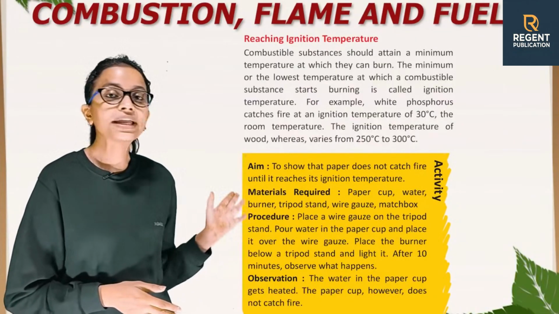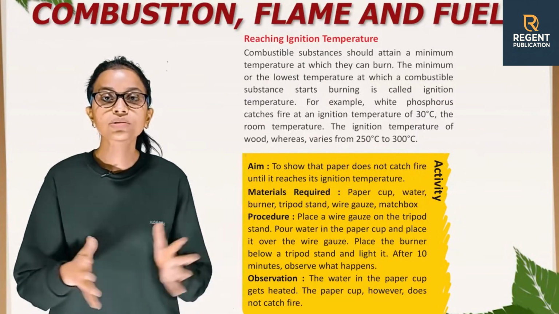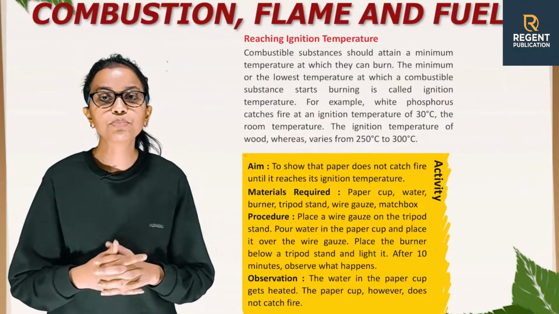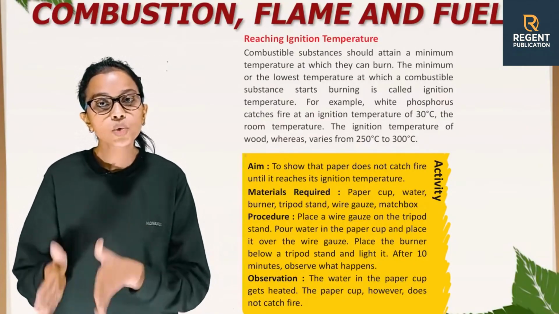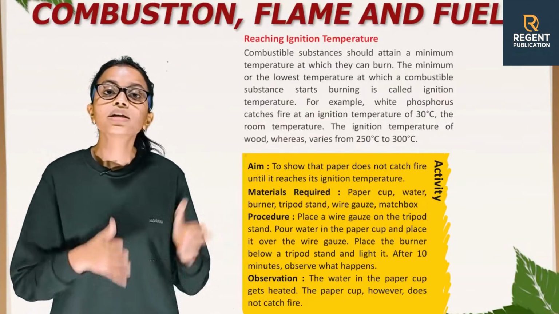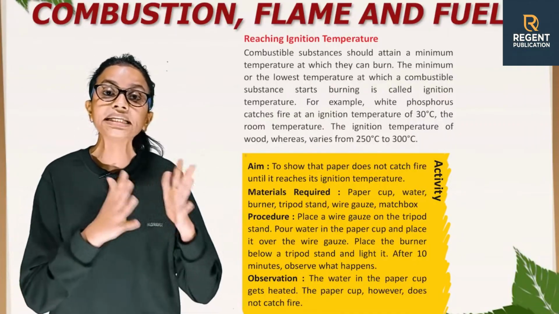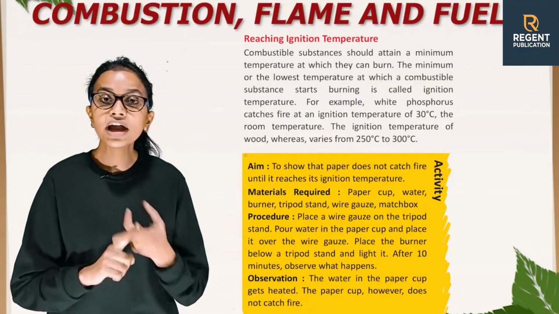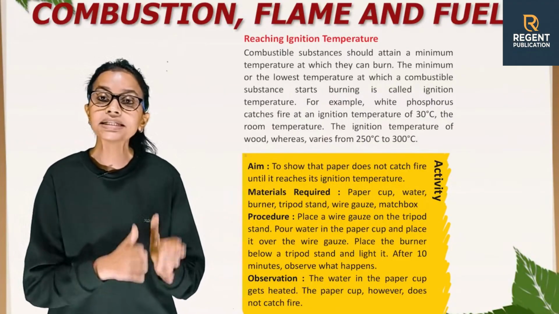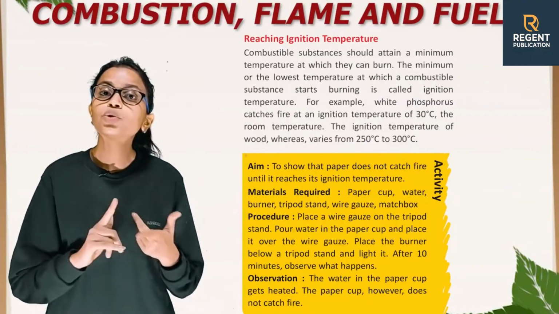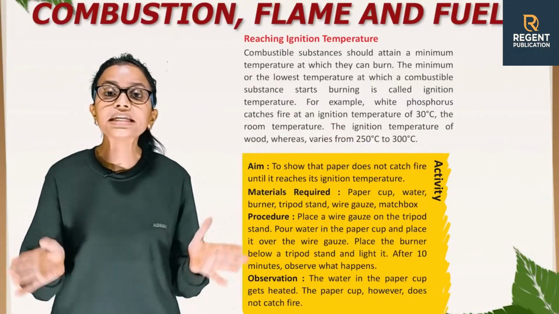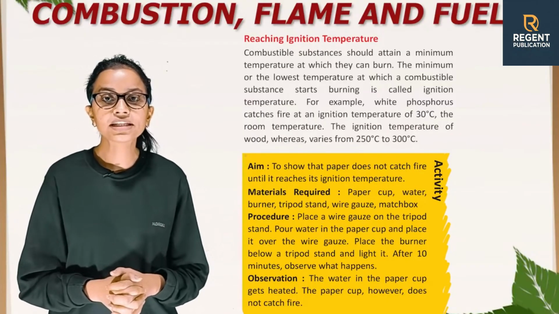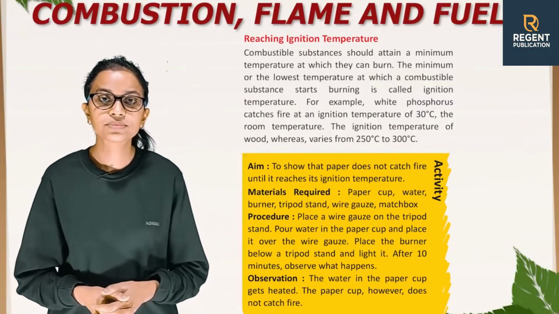Now, reaching ignition temperature. Combustible substances should attain a minimum temperature at which they can burn. The minimum or the lowest temperature at which a combustible substance starts burning is called ignition temperature. For example, white phosphorus catches fire at an ignition temperature of 30 degrees Celsius, the room temperature. The ignition temperature of wood varies from 250 degrees Celsius to 300 degrees Celsius.